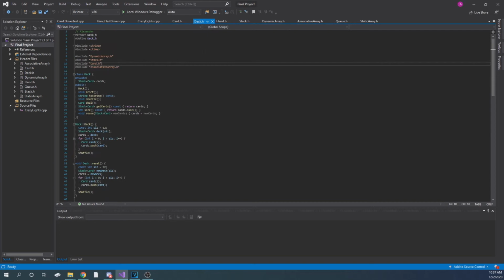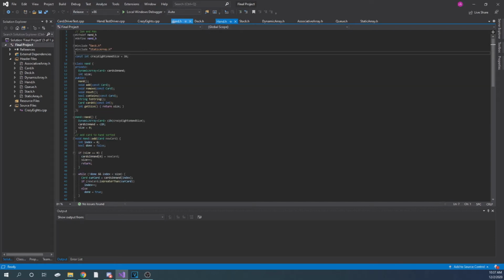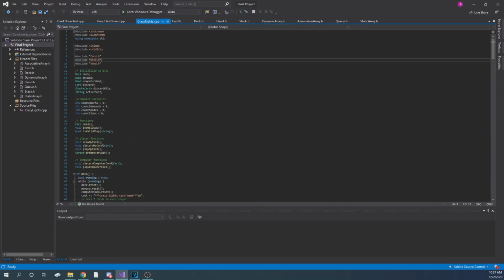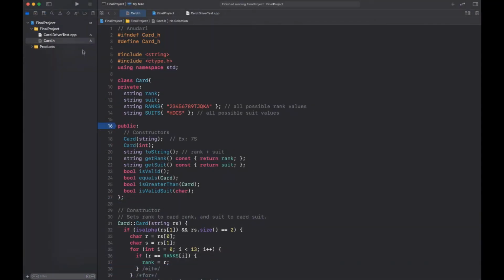And then we ended up using a lot more data structures than we thought we would need. So in total, we implemented our Crazy Eights card game using the dynamic array, queue, stack, static array, and associative array.